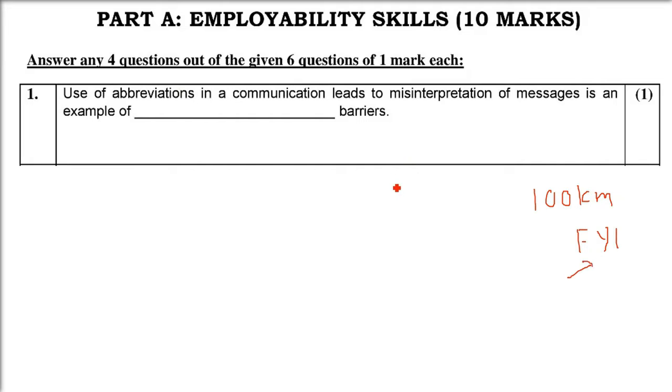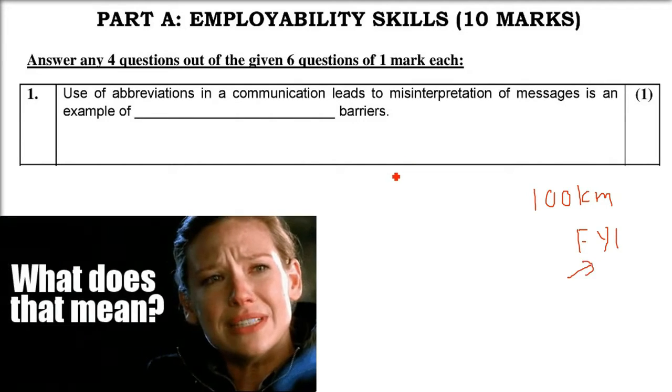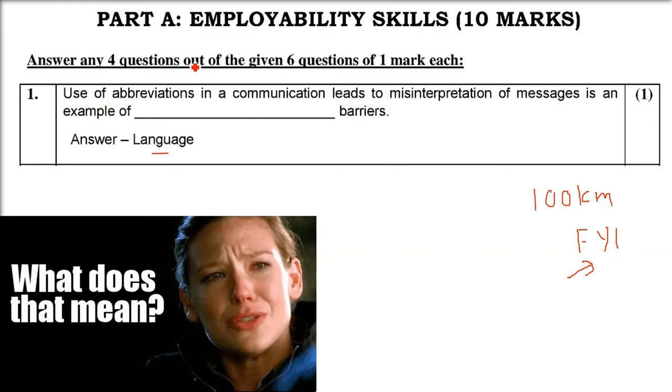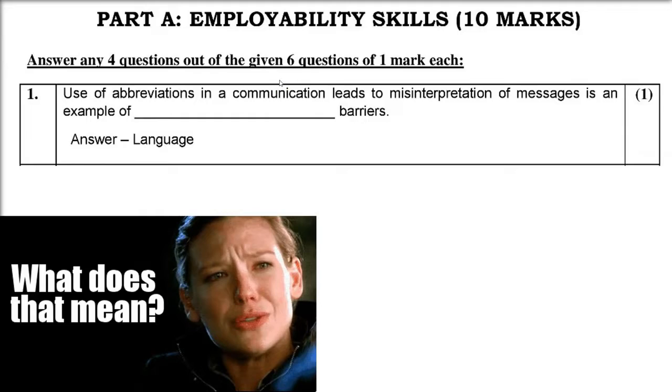Many people won't understand that this stands for for your information. So this is a kind of language barrier. Use of abbreviations in communication is a language barrier. People may not ask, but they won't understand it.